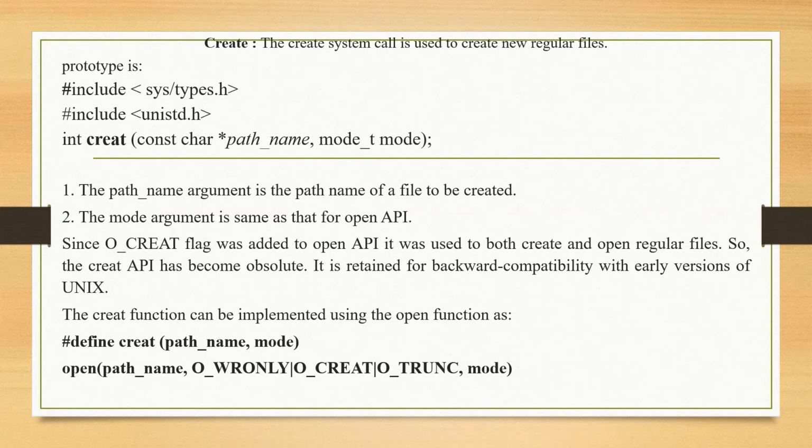The create function can be implemented using the open function as: define creat(pathname, mode), then open pathname with the flags for write, create and truncate mode.